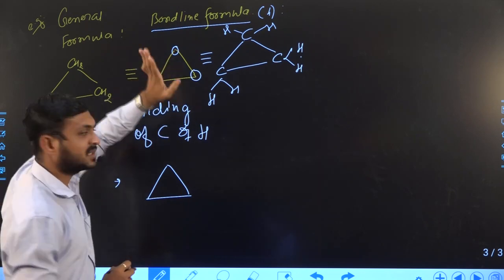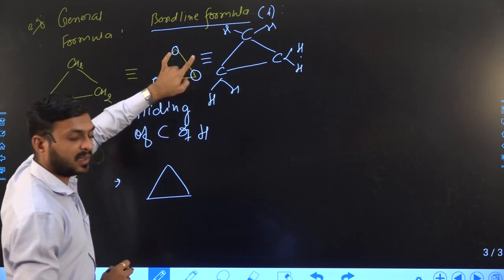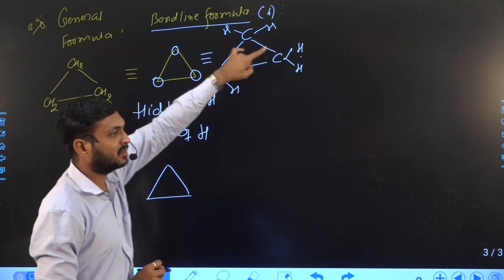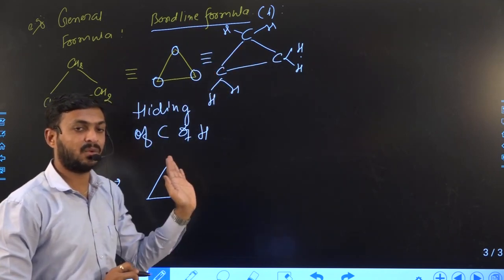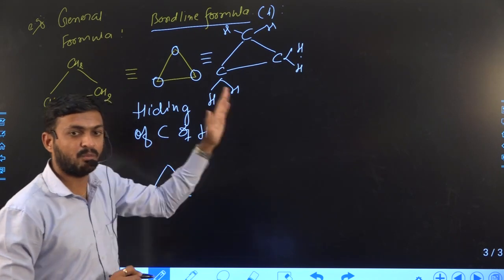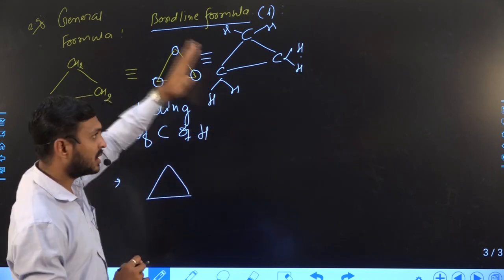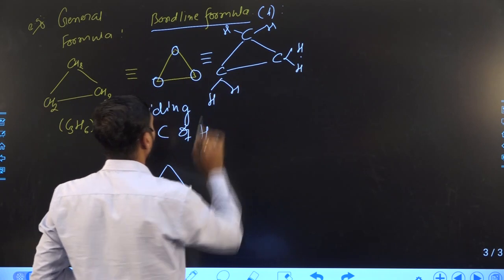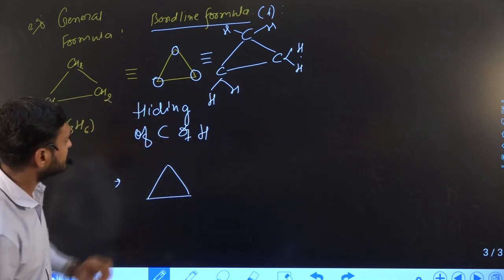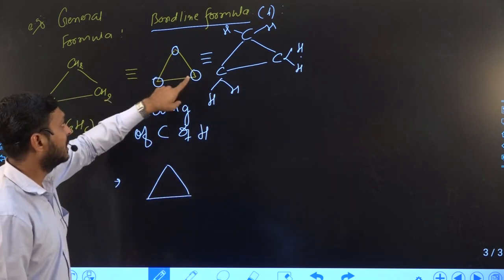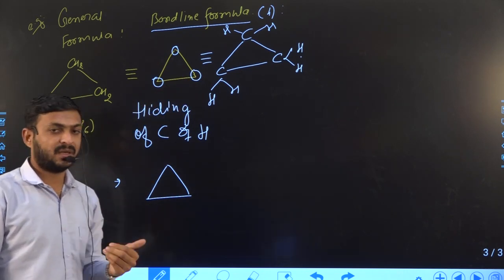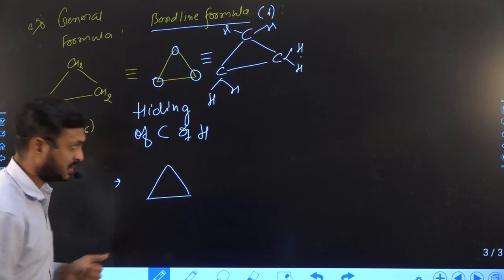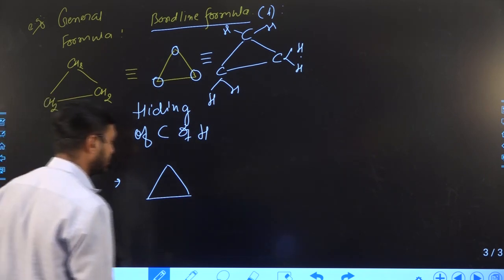And each point is considered as a carbon, and after keeping the carbon, we will complete its valency, and we can convert the general formula to bond line, and we can also convert bond line into the general formula as well. In each point we have to keep carbon, and after keeping the carbon we will complete its valency by hydrogen, if no other element is present.